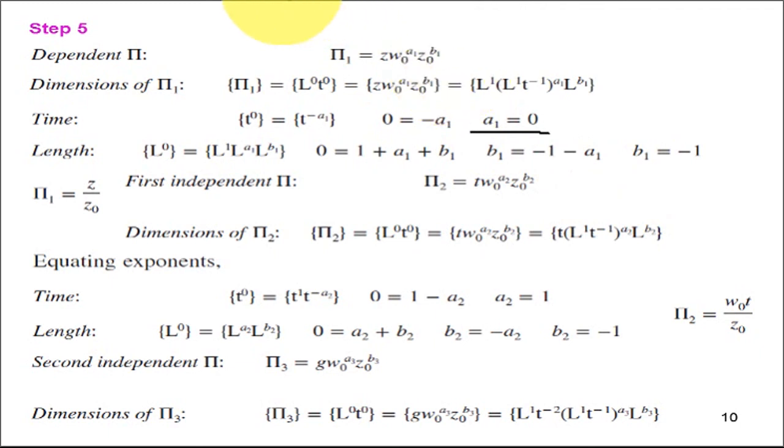in this formula. So we get this formula of pi1. So pi1 is equal to z upon z naught, by putting a1 as 0 and b1 as minus 1. So z upon z naught. Now similarly we do the calculation of independent pi terms.